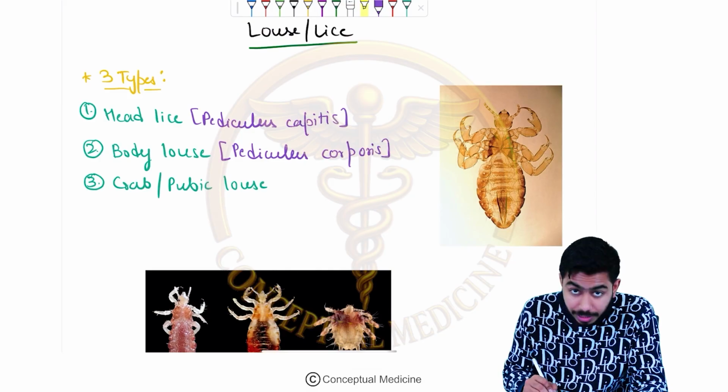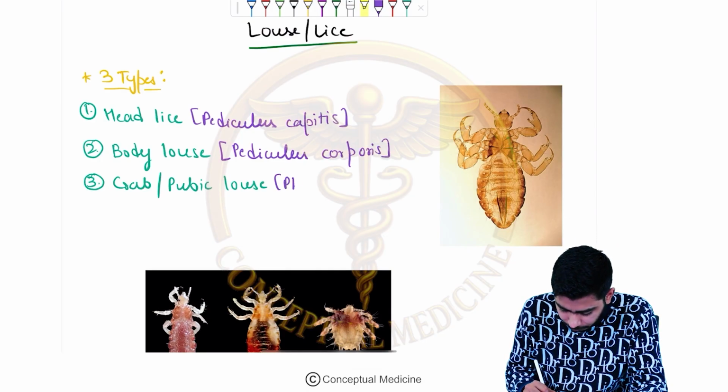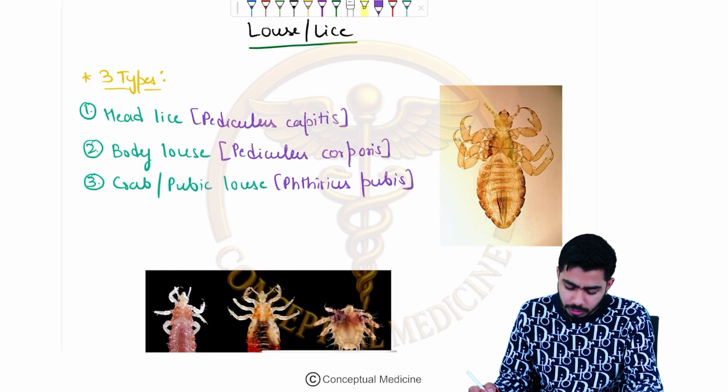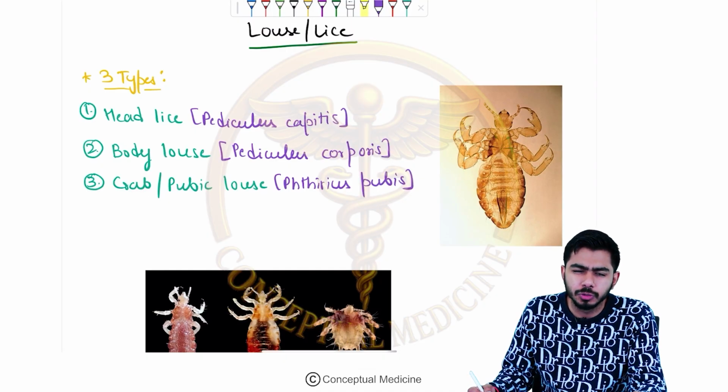The P over here is silent. So these names might be asked, you should know that.